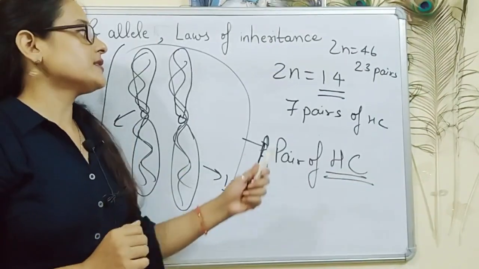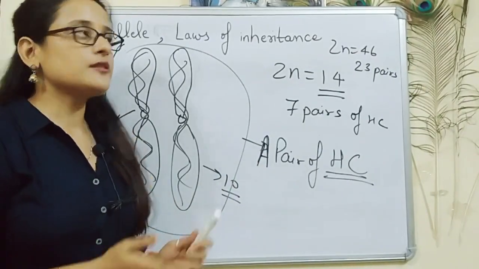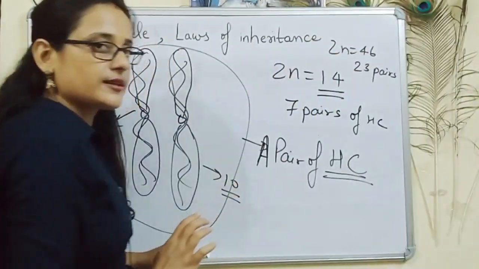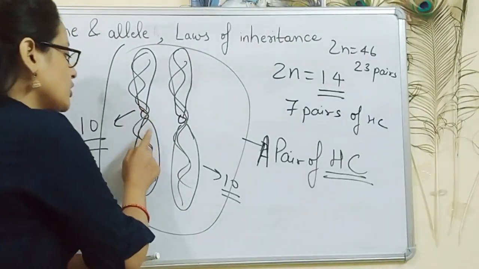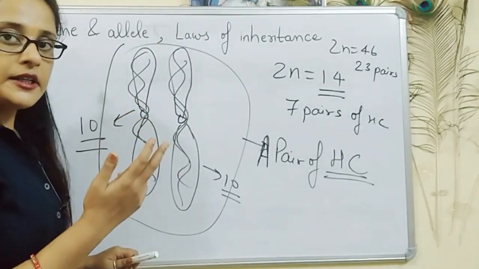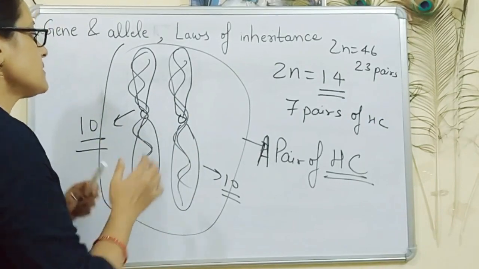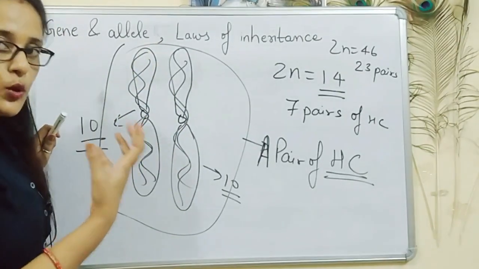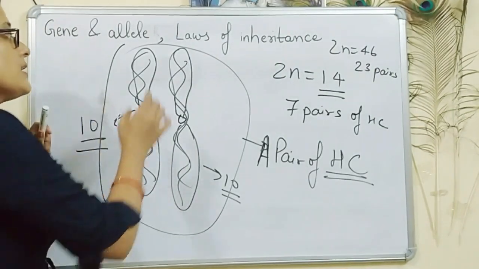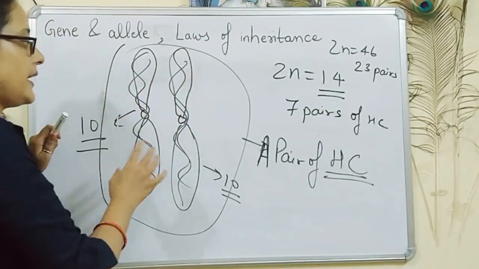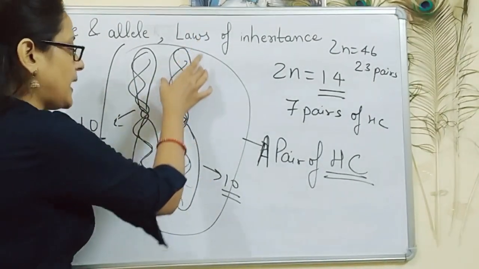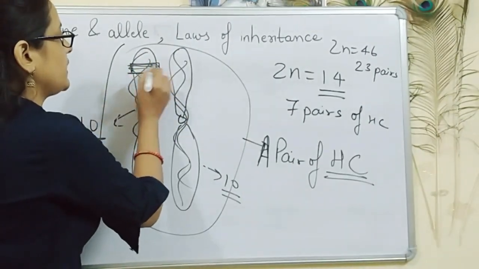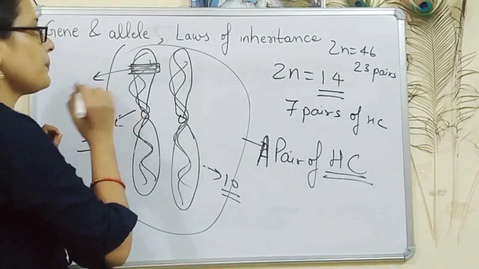genes. Sweet pea has 14 chromosomes, which means 2n is equal to 14, like we have 2n is equal to 46. As you all know, every chromosome has one identical copy of it, which means suppose this is a chromosome and this forms protein for 10 characters. Similarly, those 10 characters will also be produced by its copy. Suppose this is a segment of DNA which forms the gene for plant height.